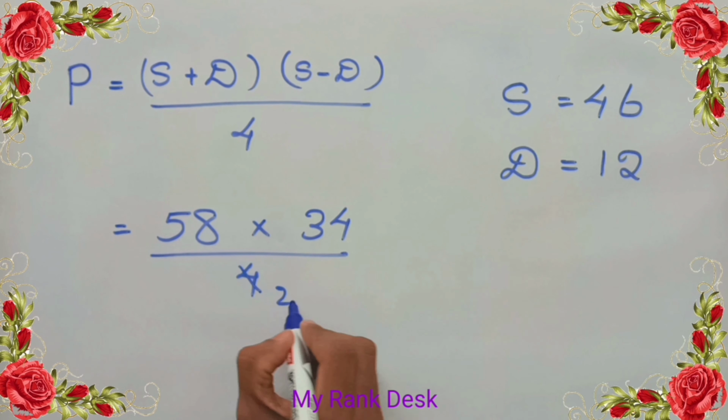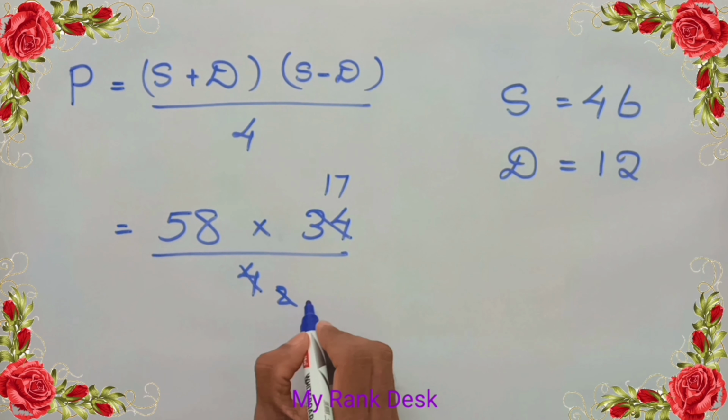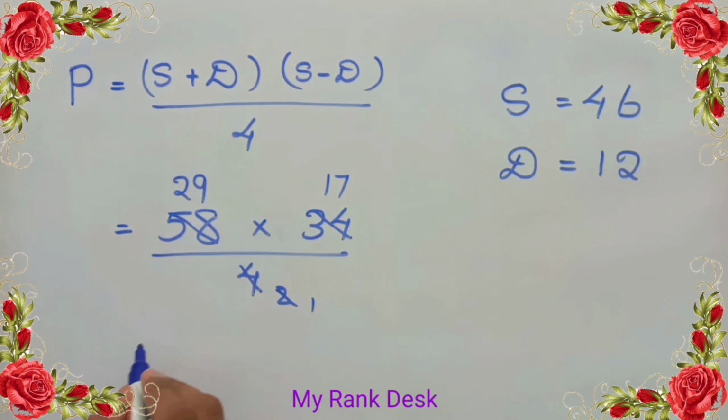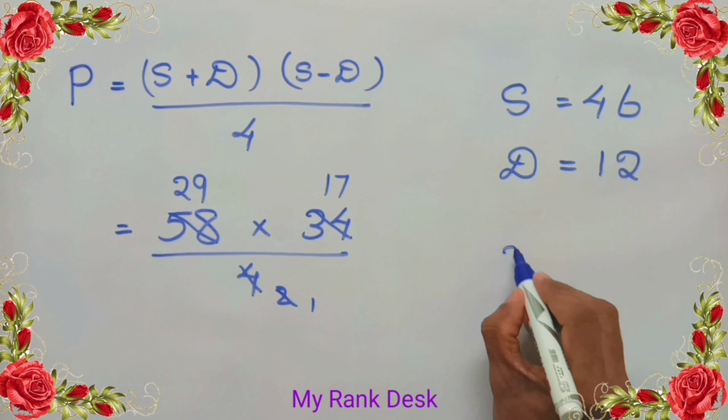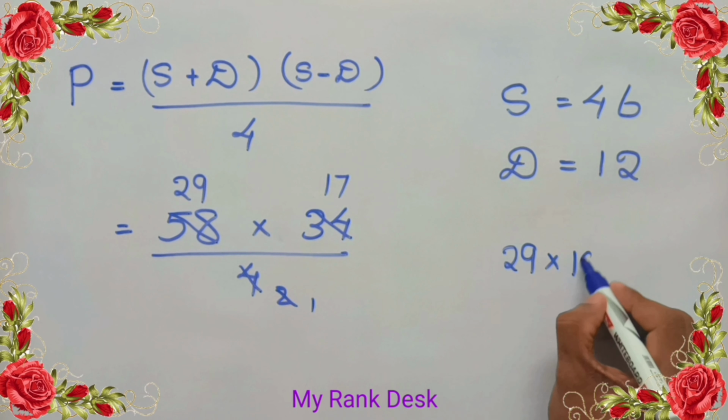On dividing numerator and denominator, 4 by 2 is 2 and 34 by 2 is 17. Again 2 by 2 is 1 and 58 by 2 is 29. That is 29 into 17.